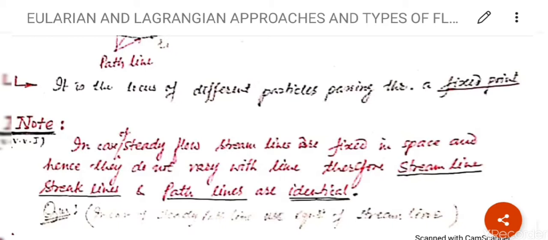Now, a question generally asked: in case of steady path line, use the equation of streamline. Sometimes in a question it will be given that it is a steady path line, which equation will we use? The equation of streamline.